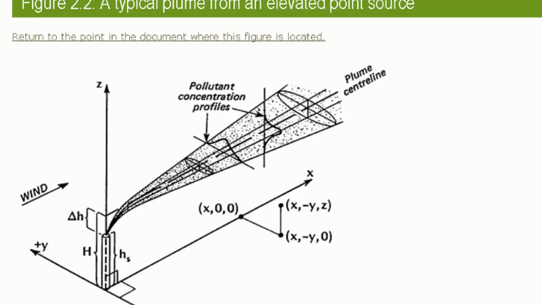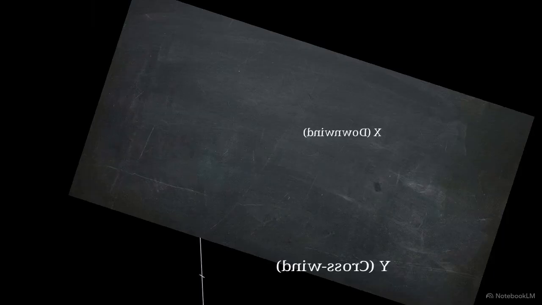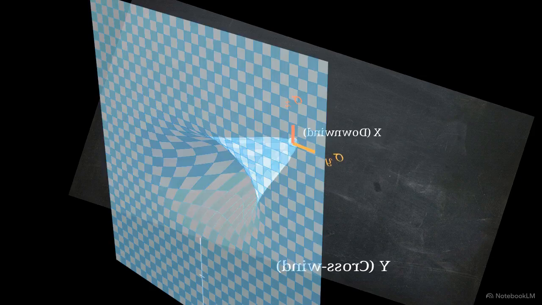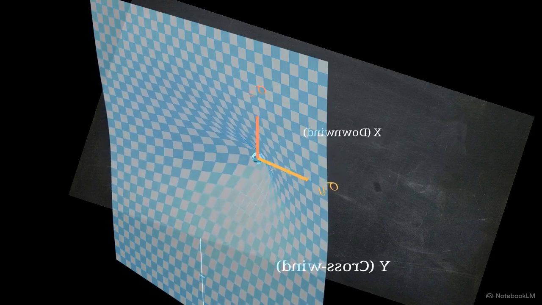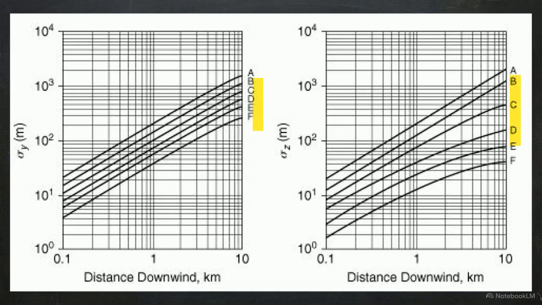This bell curve is mapped onto a 3D coordinate system, traveling from an elevated point source along the wind direction. As gas moves further down the x-axis, the curve flattens out. The plume spreads wider, but peak toxic concentration decreases. This geometric spread is dictated by dispersion coefficients, which represent the standard deviations of the cloud in the vertical and crosswind directions. These coefficients are extracted from logarithmic charts corresponding to different weather conditions.